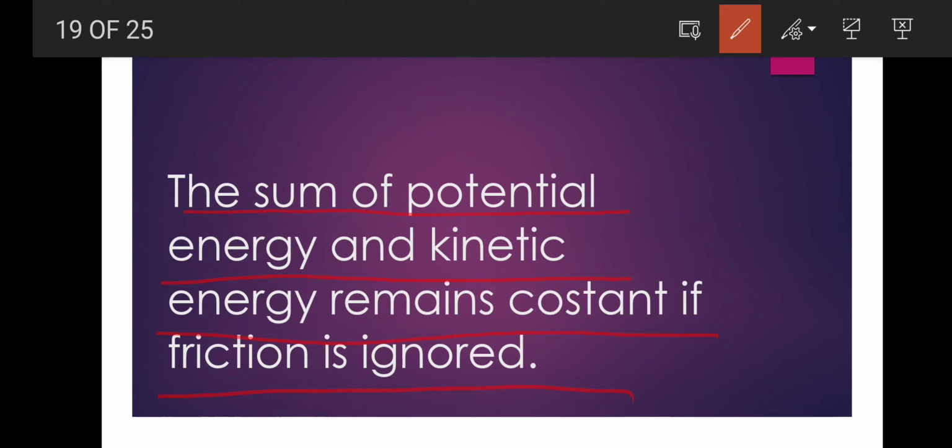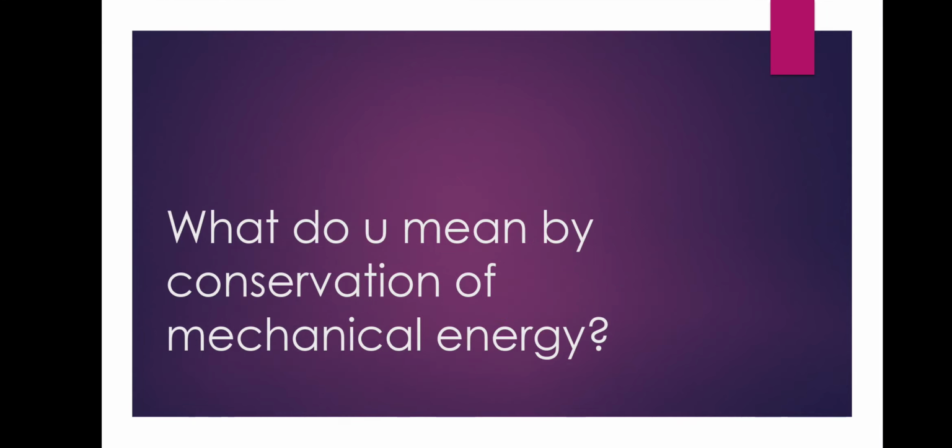This is about the conservation of mechanical energy. Clear? Because conservation of energy and conservation of mechanical energy are two different things, and their expressions are also different. So don't mix them while writing.